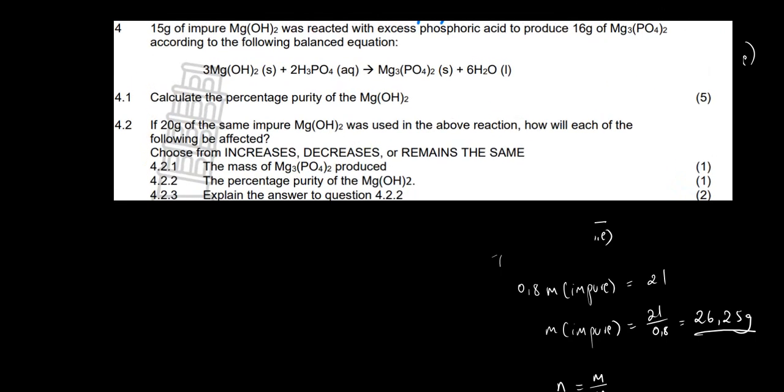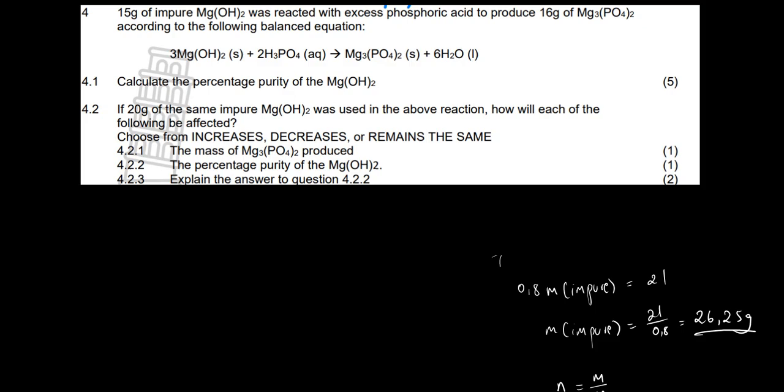So here they tell you that 15 grams of impure magnesium hydroxide was reacted with excess phosphoric acid to produce 16 grams of magnesium phosphate, according to that balanced reaction or equation. 4.1 says calculate the percentage purity of the magnesium hydroxide. So now you start to analyze the question. That's the first thing you want to do, analyze the question. We are told that it's 15 grams of impure magnesium hydroxide.